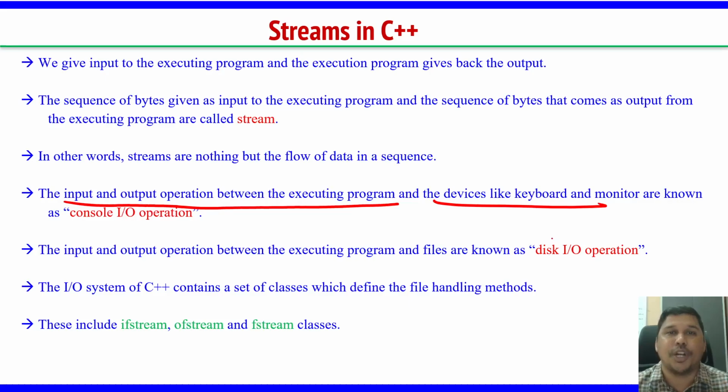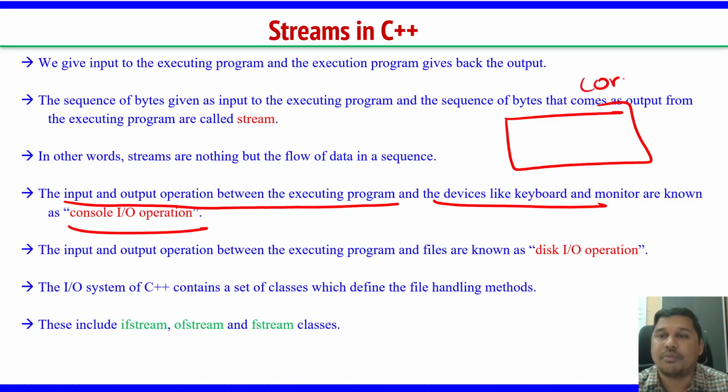The input output operations between the executing program and devices like keyboard and monitor are called console IO operations. I say this black screen is called the console. Once you execute a program, the black screen where you see the output is called the console. Console takes some streams and gives some streams, that is, some sequence of data.